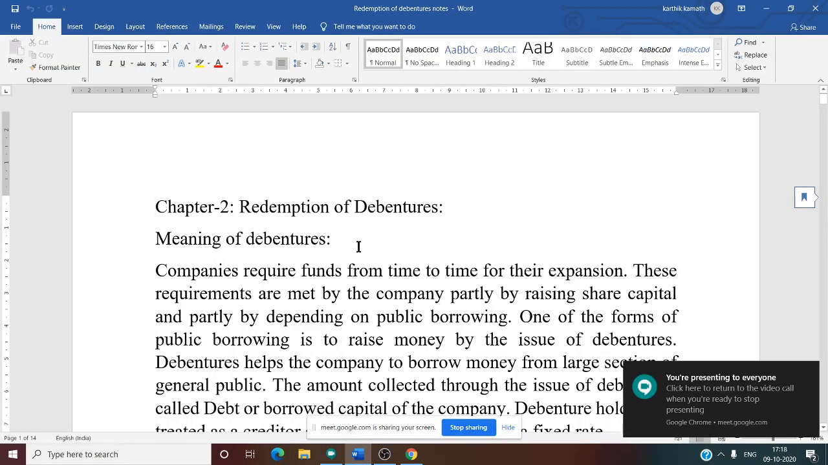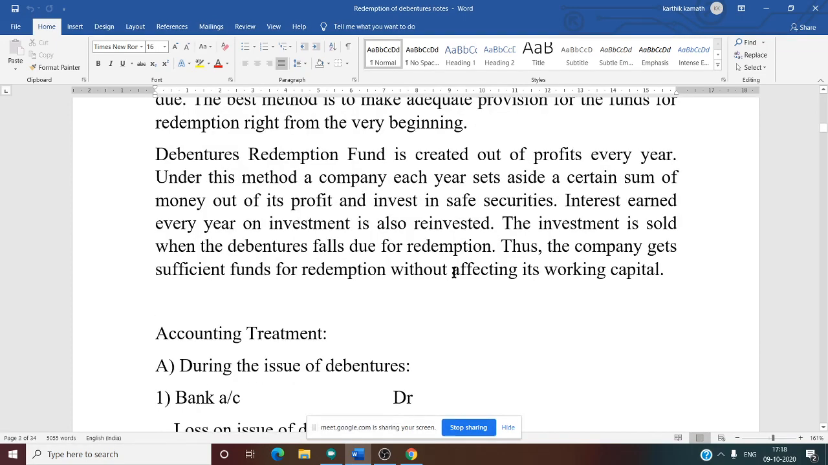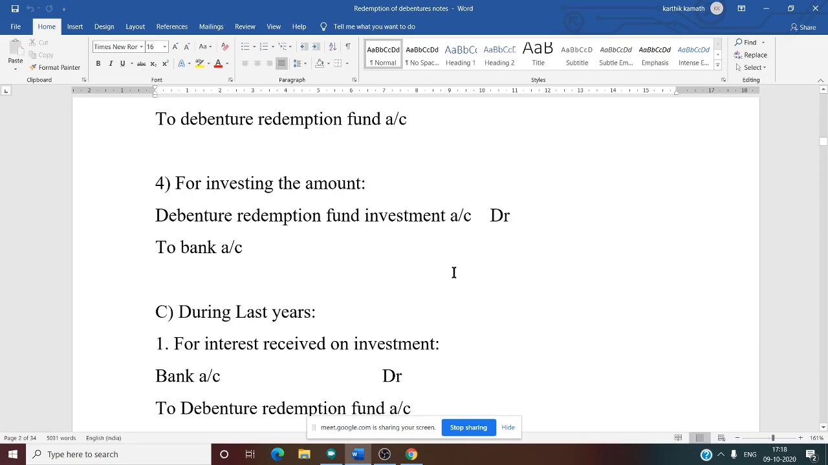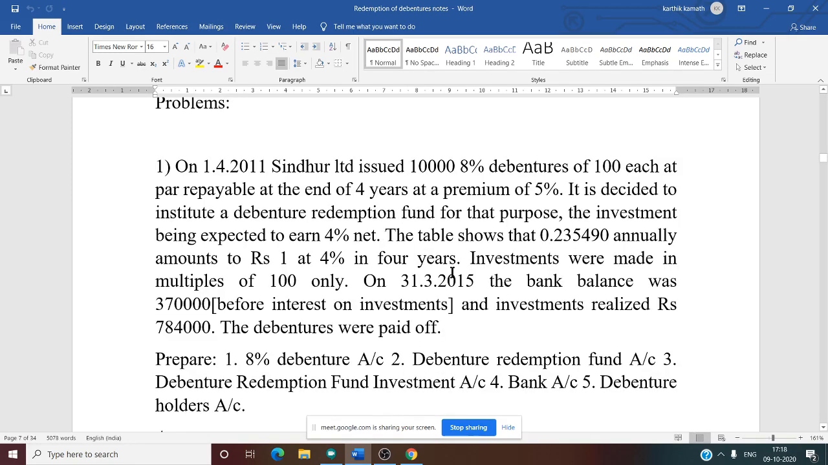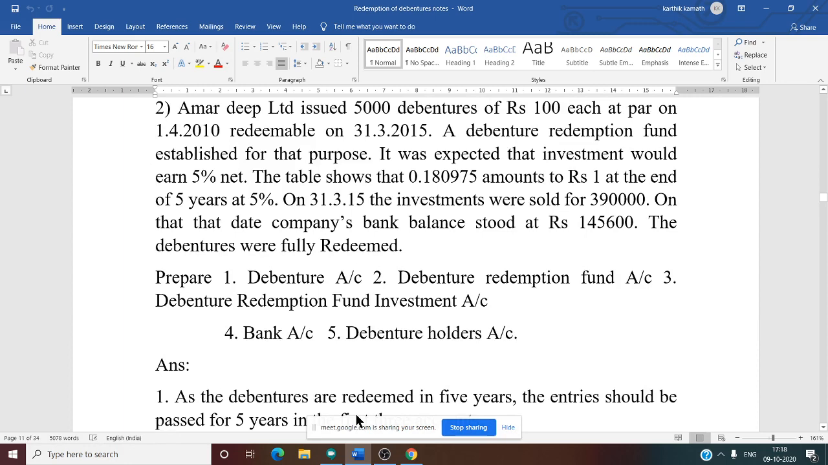Yes. So now we were talking about redemption of debenture. In the last class we discussed one problem, problem number one, of Sindur Limited. So we know how to prepare ledger accounts now. There are total 5 ledger accounts you need to prepare for a 24 marks problem. A similar type of problem we need to discuss today.